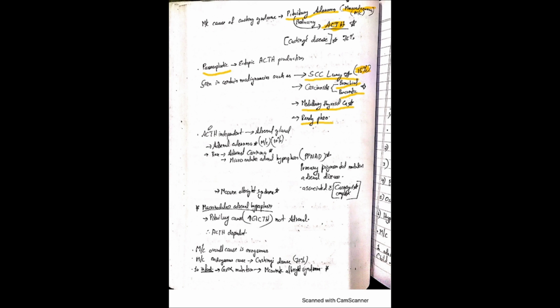Then we have the ACTH independent type. As I told earlier, it comprises only 10%. This ACTH independent type usually takes place in the adrenal glands.